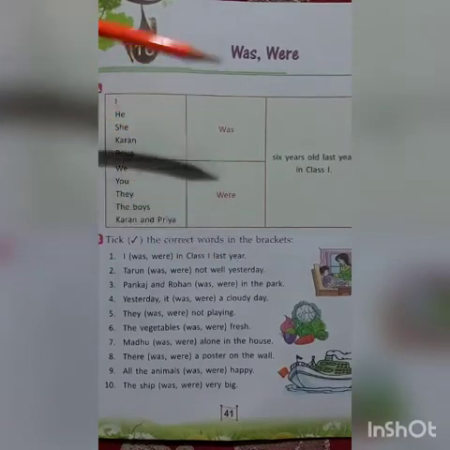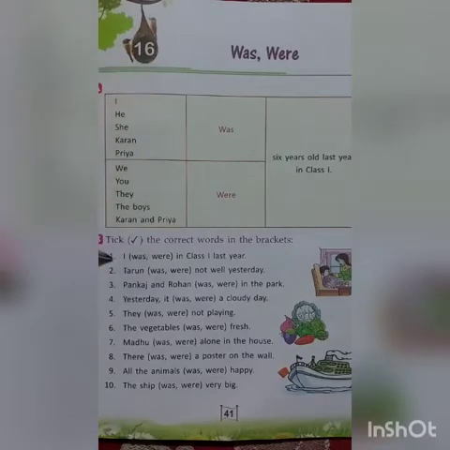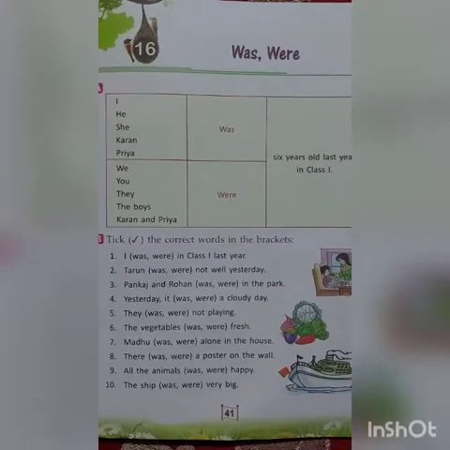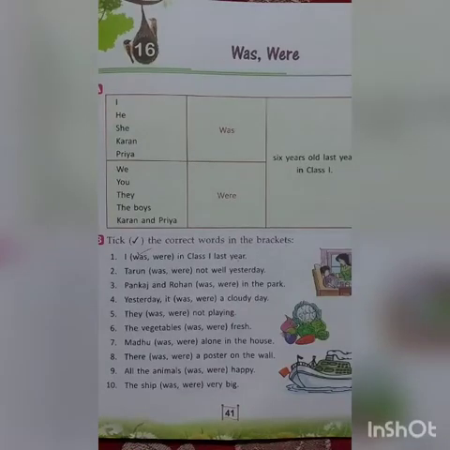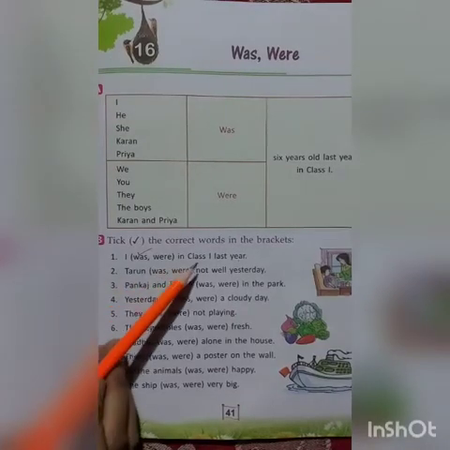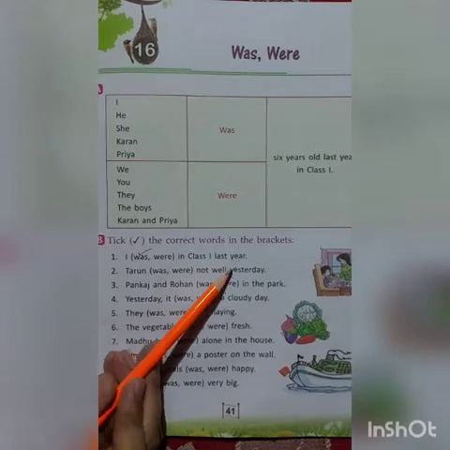Last year, जो year गुजर चुका. And we are talking about ourselves. I. Okay? So, with I, what do we use? We use was. So, here we will put a tick over was. So, I was in class 1 last year.